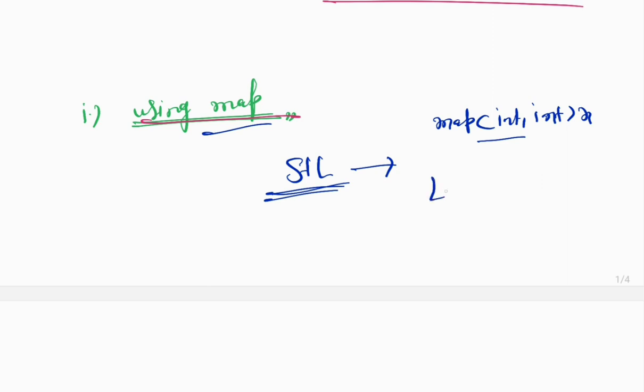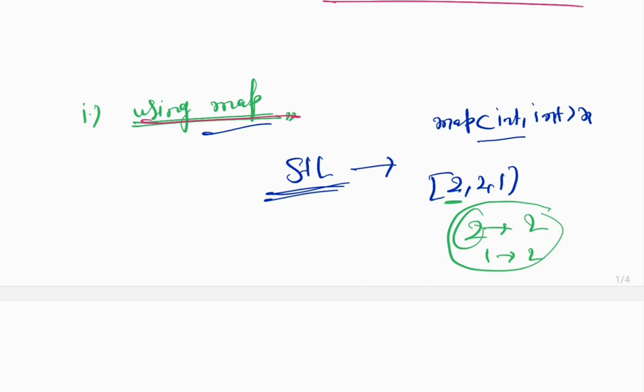Suppose your array has 2, 2 and 1. On 2, which is a key, we can store a value, like 2. And 1 is a key, where we can store 1. So this is how key-value pairs are stored in a map.